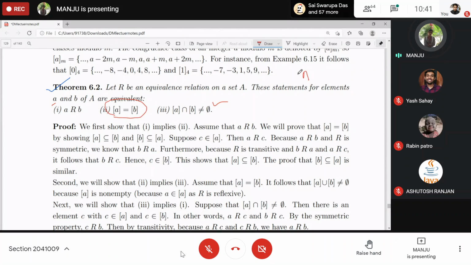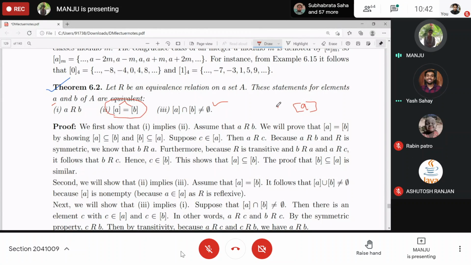If you know that A intersection with A is A only, right? Here we have these two equivalence classes the same, so the intersection will be the same. Now our aim is to show that there is some element present in the equivalence class of A, then we will be able to show that this is non-empty. Understood? So can you tell me A has some element and how you are sure about that? Because of reflexivity.